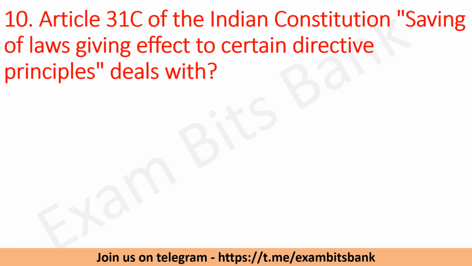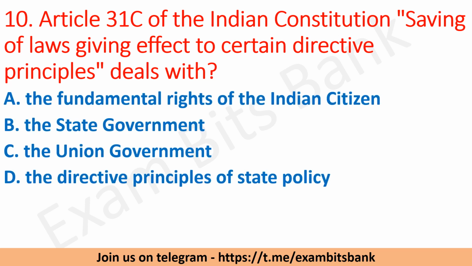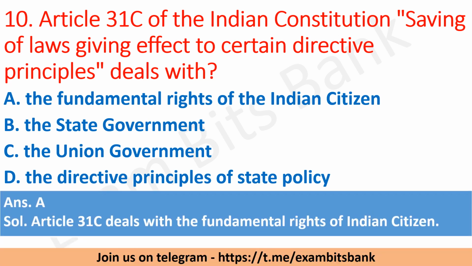Article 31C of the Indian Constitution, saving of laws giving effect to certain directive principles, deals with. Options are the fundamental rights of the Indian citizen, state government, union government, or the directive principles of state policy. Here the correct answer is option A. Article 31C deals with the fundamental rights of Indian citizen.